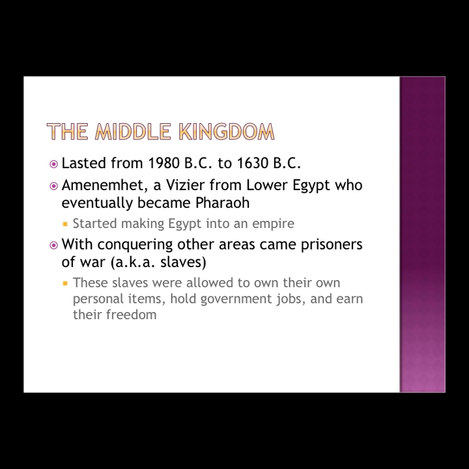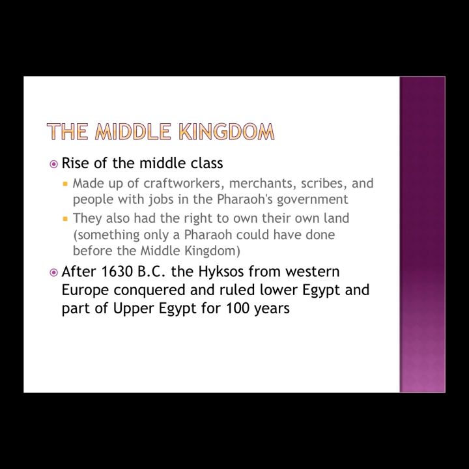They were allowed to own their own personal items, hold government jobs, and eventually earn their freedom. During the Middle Kingdom, the rise of the middle class came about, and the middle class is made up of craft workers, merchants, scribes, and people who worked in the pharaoh's government. The middle class was also allowed to own their own land, and that's something that only pharaohs had done before.